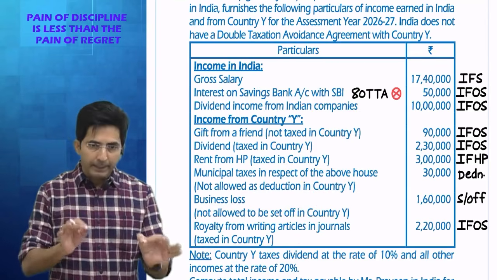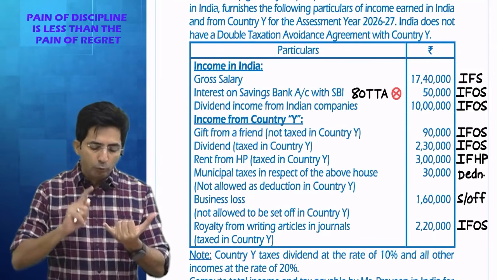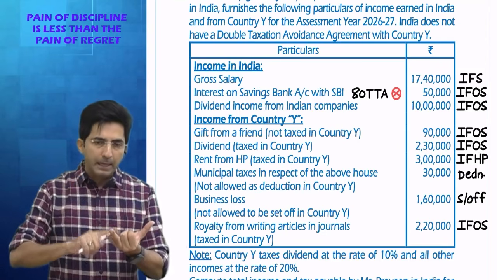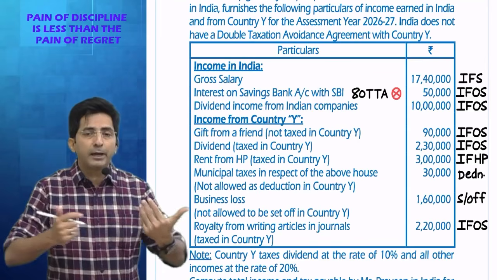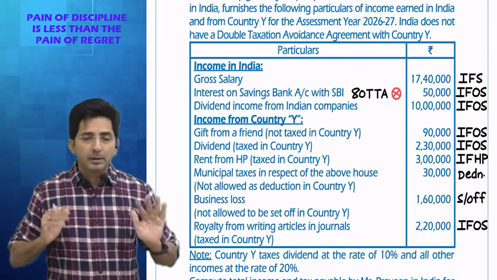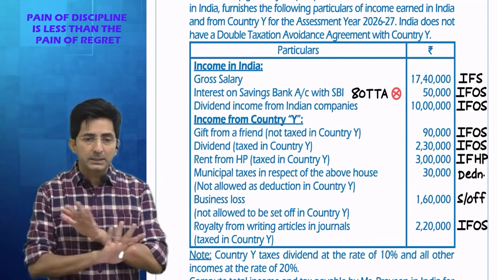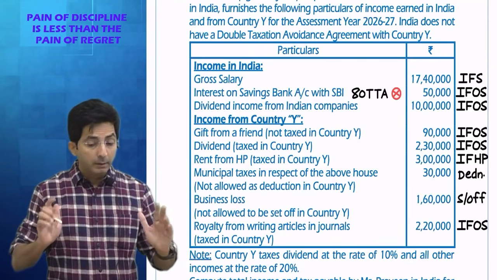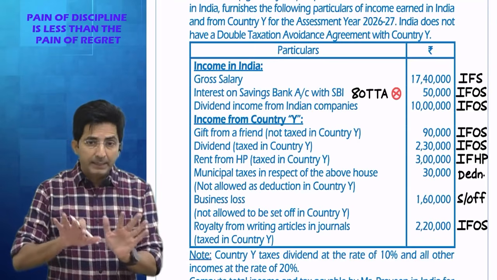Or if it is some patent, 80 RRB. But in this question, neither 80 QQB nor 80 RRB will fit. Even if these sections were fitting, I would have ignored them, because we are solving the sum as per the new regime, and under the new regime, Chapter 6A deductions are not allowed. But still, by chance, if the question had been as per the old regime, then we would take Chapter 6A.